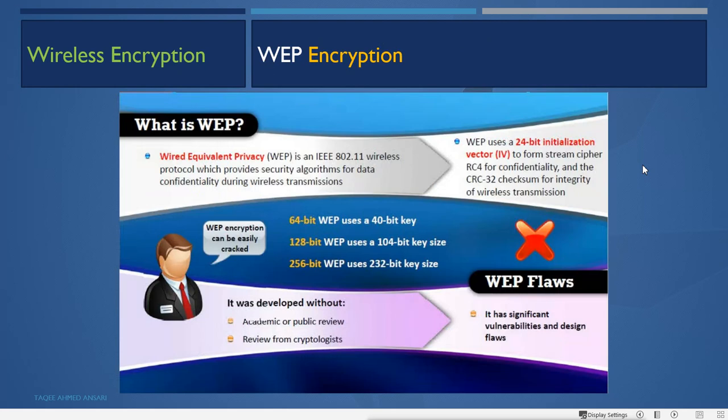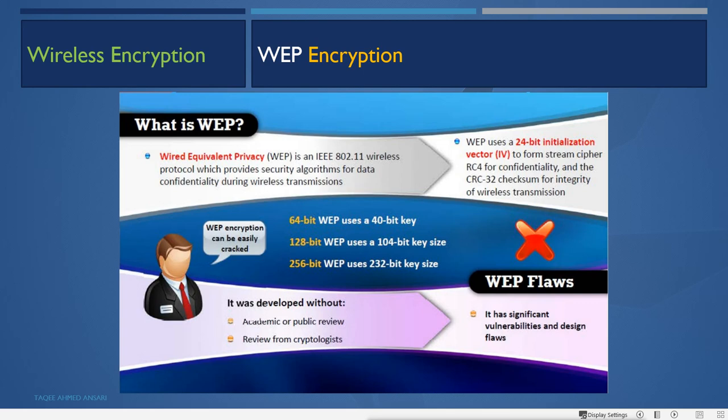Now what is WEP encryption? It is called Wired Equivalent Privacy, WEP, an IEEE 802.11 wireless protocol which provides a security algorithm for data confidentiality during wireless transmission. Now WEP uses a 24-bit initialization vector.